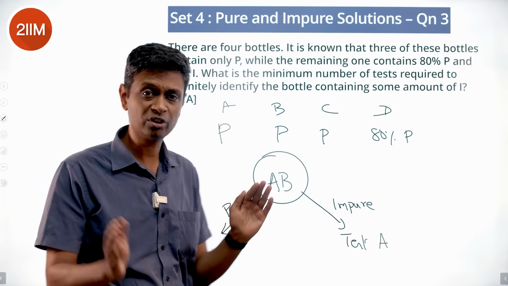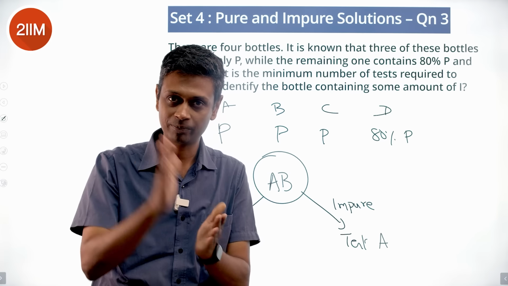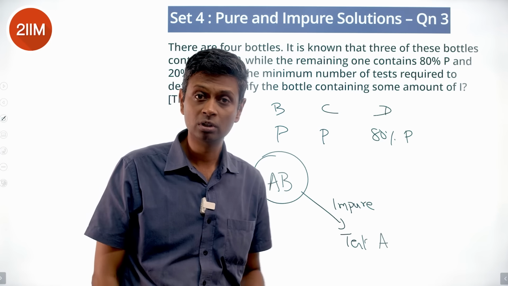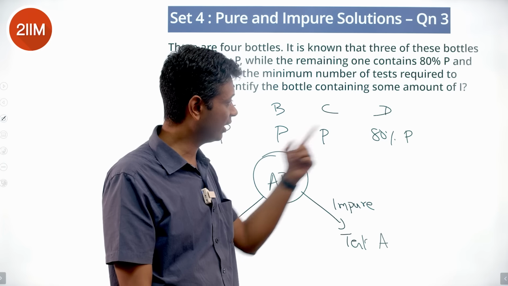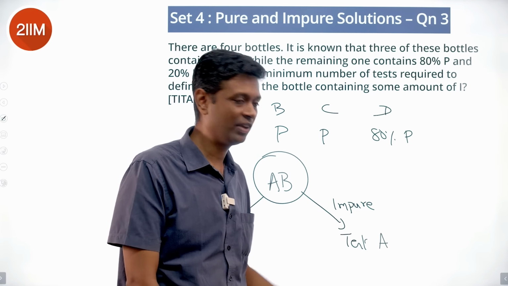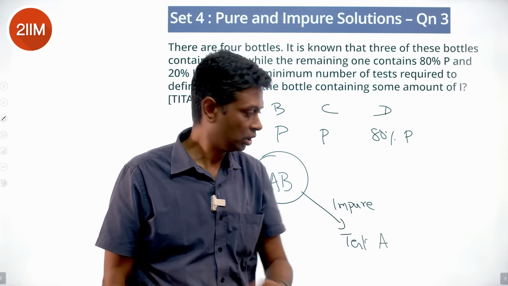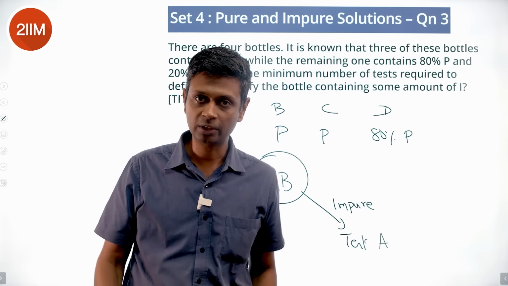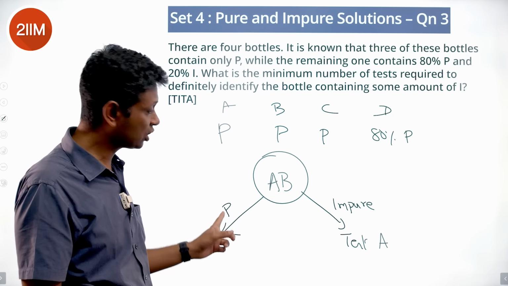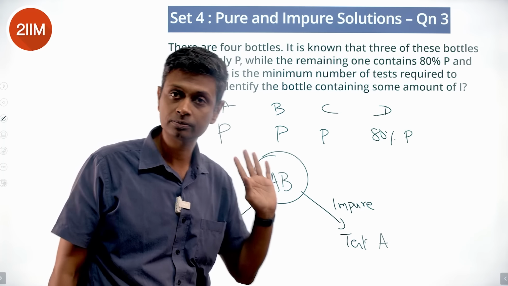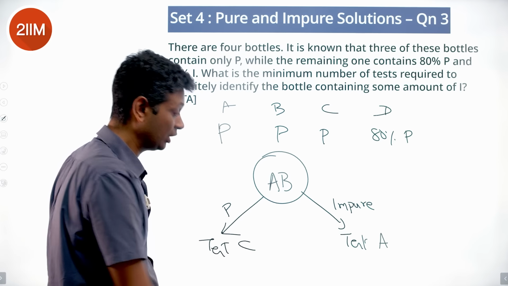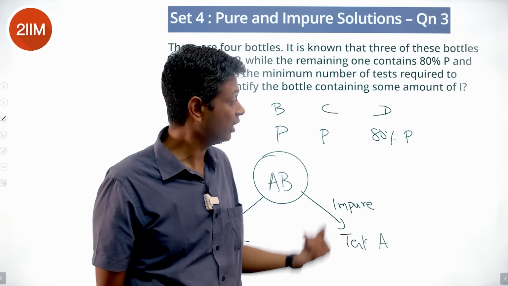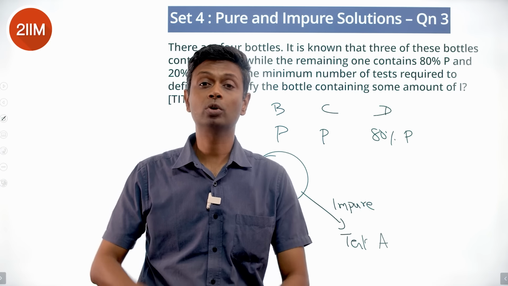Put A and B, mix them together in equal quantities, test that. If that turns out to be impure, then out of A and B, one is pure, the other is 80% P. Test A. If A turns out to be pure, B is impure. If A turns out to be impure, we've already got that. If this AB mixture turns out to be pure, that means both of them are pure. Very simple. Test C. If C turns out to be pure, then D is impure. If C turns out to be impure, C is impure.